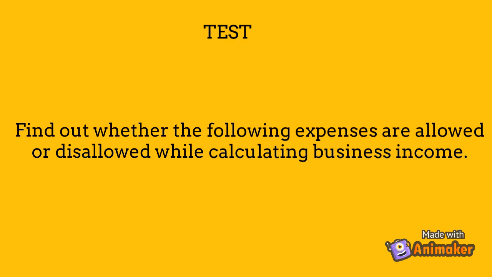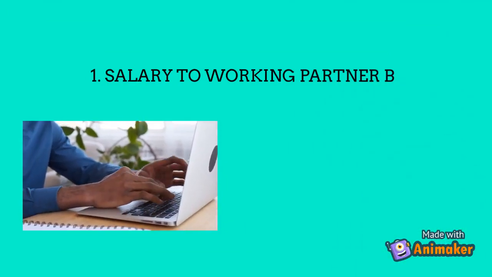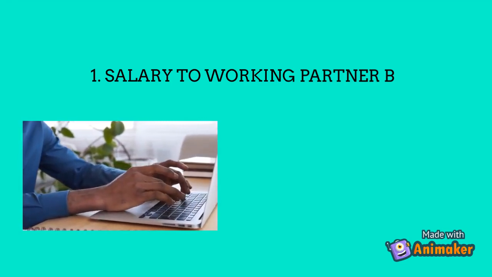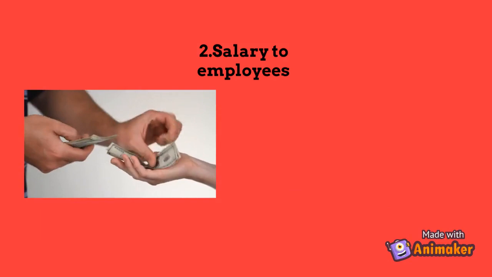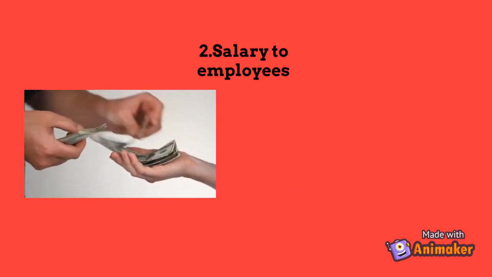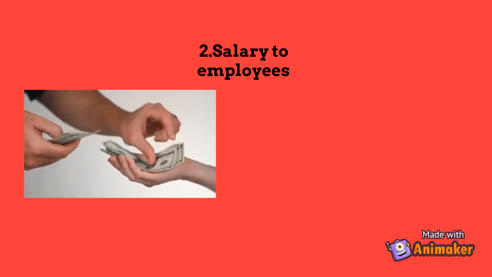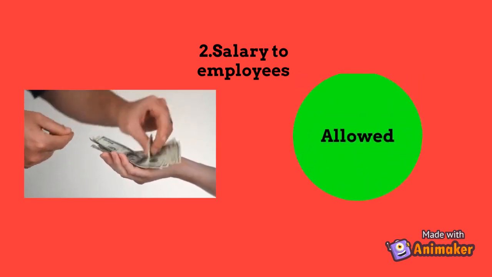A small test. Find out whether the following expenses are allowed or disallowed while calculating business income. Salary to working partner B. It is disallowed under the head of business income. Salary to employees. It is allowed.